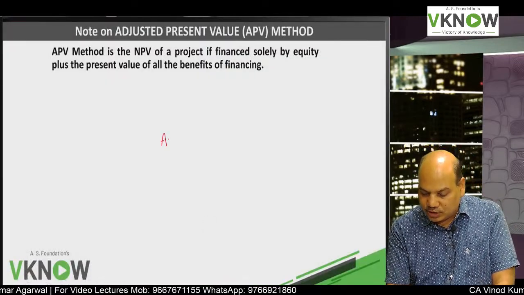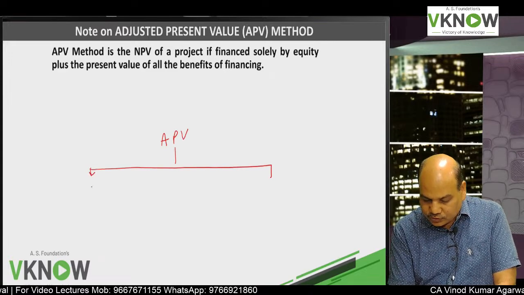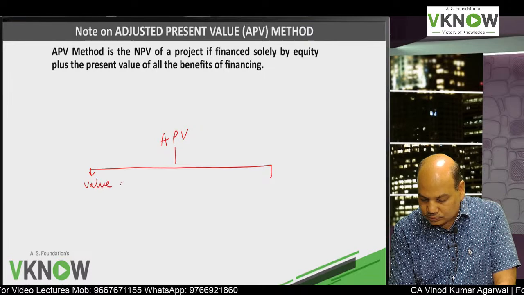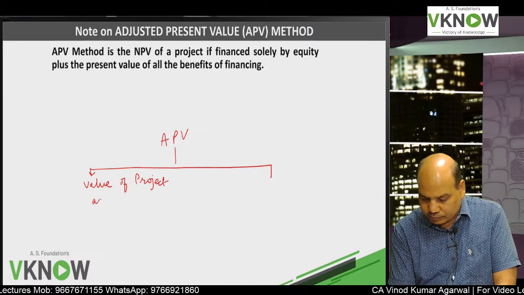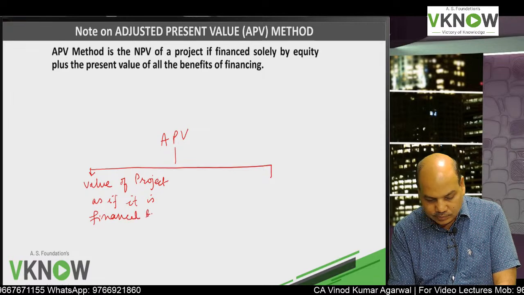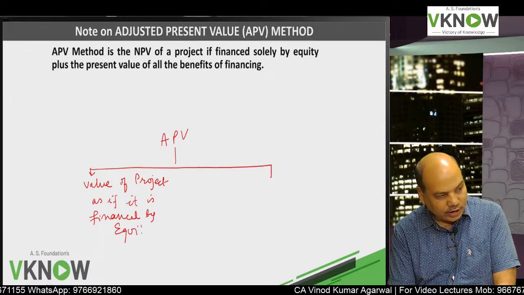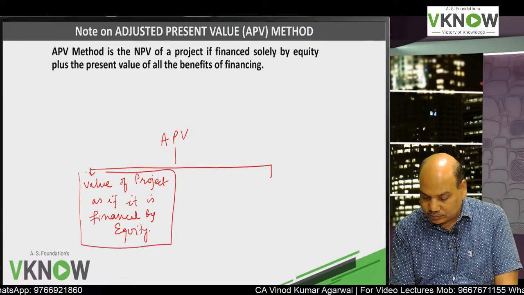So in adjusted present value method, what we do, we first calculate the value of the project as if it is financed by equity. I will dictate everything as if it is financed by equity.